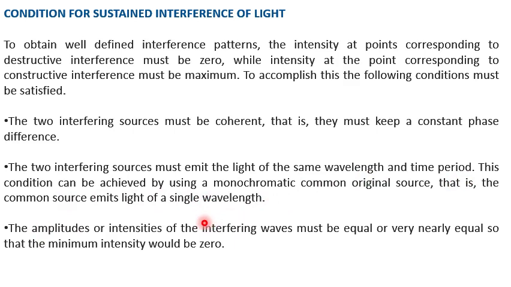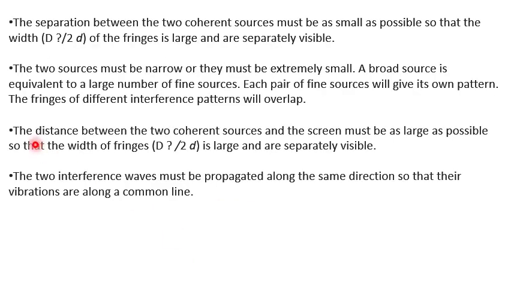Okay. The next condition is that the amplitude or intensity of the interfering waves must be equal or nearly equal, so that the minimum intensity would be zero. The next condition is that the separation between the two coherent sources must be as small as possible, so that the width of the fringe is large and the fringes are separately visualized.